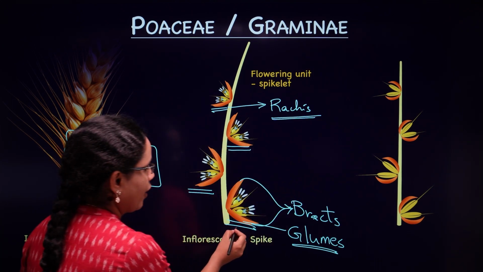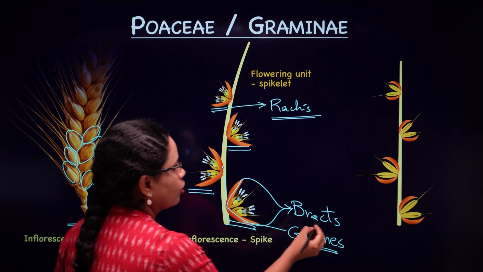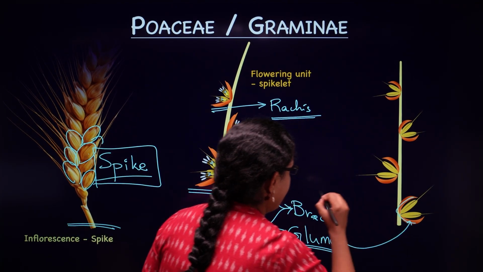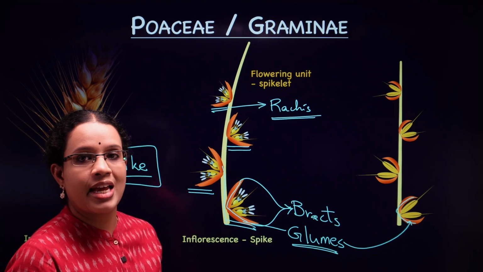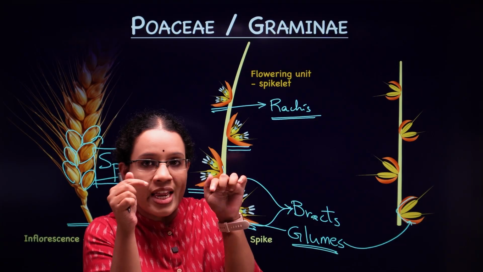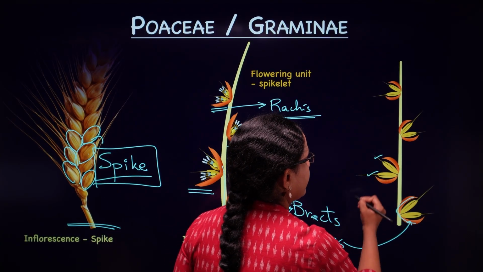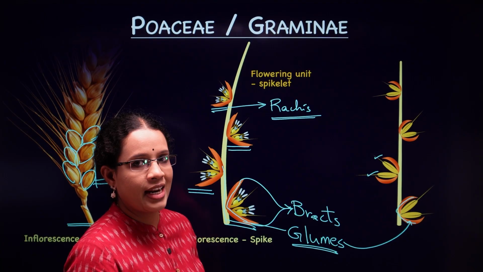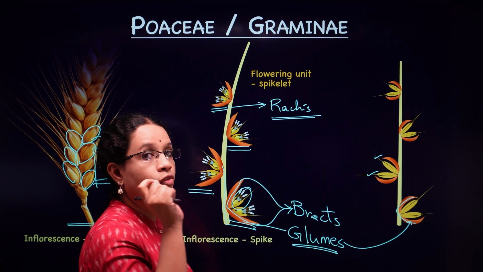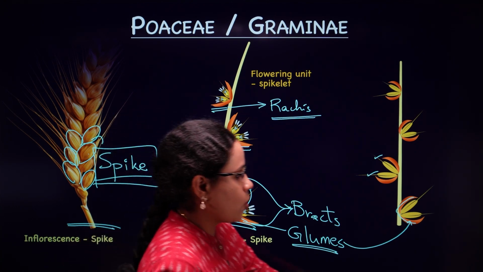So these you are finding on the spike, on the axis, you are finding the glumes as you can see here as well. Now, we are going to understand about the florets present which are enclosed inside these glumes. You're also finding a few structures over here, isn't it? We are going to talk about that in detail as well. So we will analyze a single floret of a spikelet. Yes? So let's go ahead.